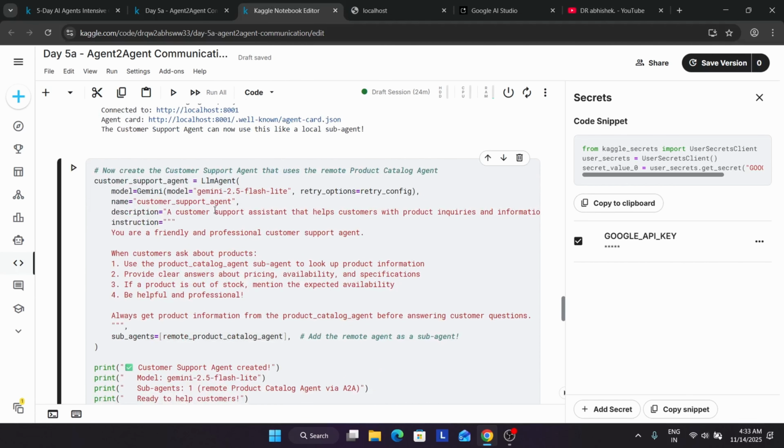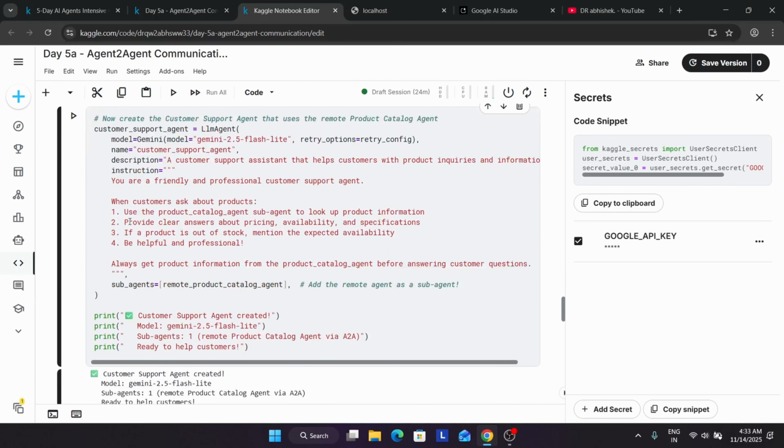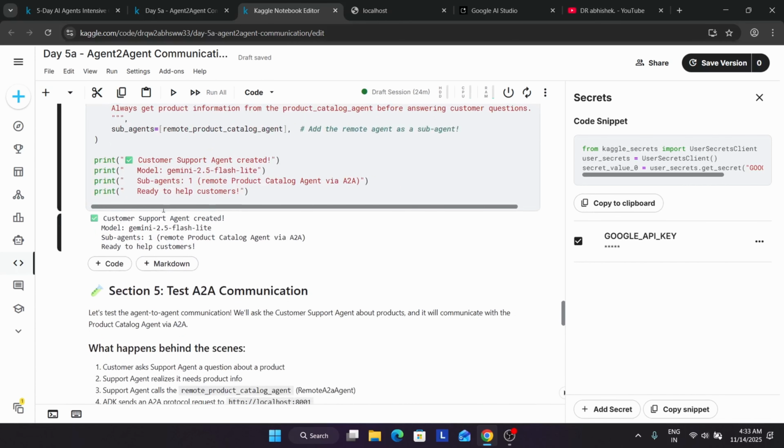Now here we are creating the support agent that uses the remote product catalog agent. So just run it. Here we have the same model, and basically when a customer asks for products, it uses the product catalog agent and sub agent to look up the product information: whether it is available in the same size or not, whether it is serviceable or deliverable in your area or not, or whether it is out of stock or present, as I said earlier. So here we have created the agent.